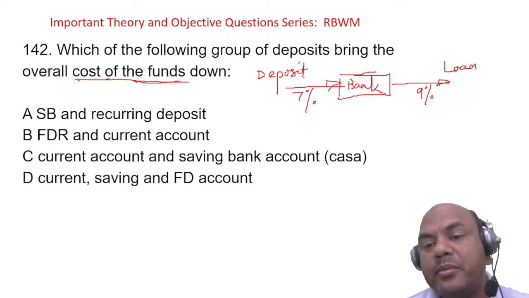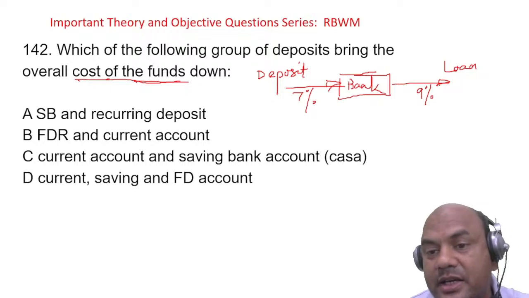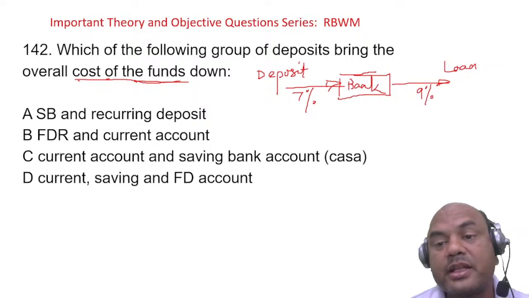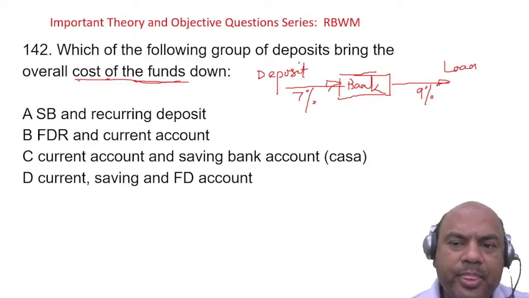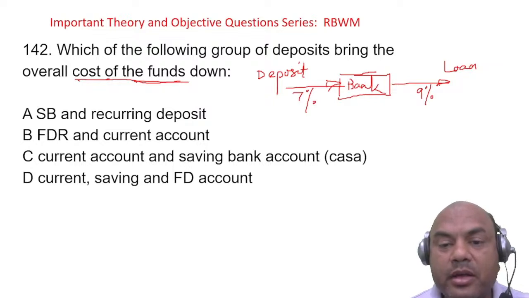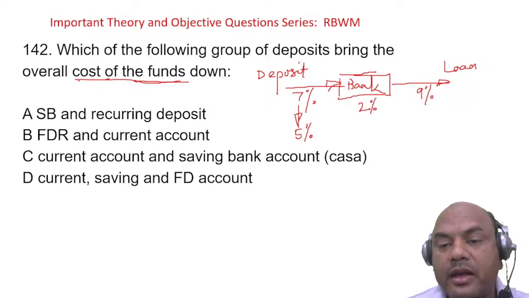So what should be my aim in banking? I can't increase these lending rates, because the competition will kill me. I should definitely try to make it 9 to 10, but I can't do it. So the main job remaining in my hand is bringing the deposit cost down. If I'm able to bring it down from 7% to, let's say, 5%, what happens? Earlier the difference, called NII, was 9 minus 7, so 2% was my NII.